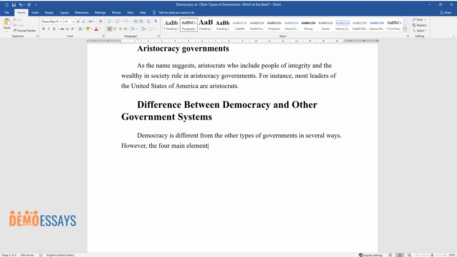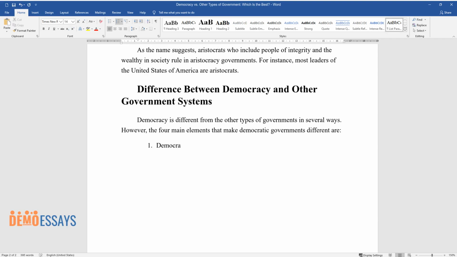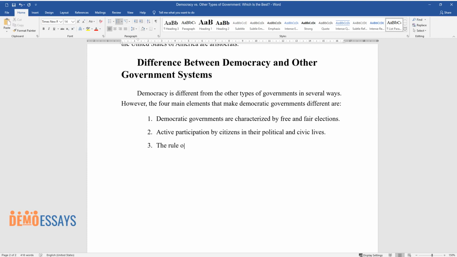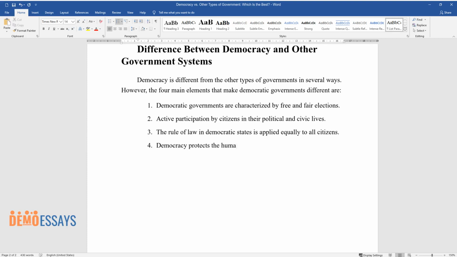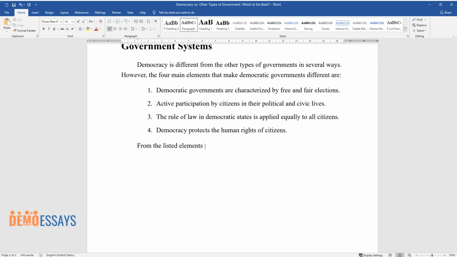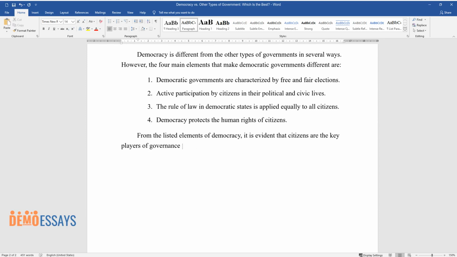However, the four main elements that make democratic governments different are: democratic governments are characterized by free and fair elections, active participation by citizens in their political and civic lives. The rule of law in democratic states is applied equally to all citizens. Democracy protects the human rights of citizens. From the listed elements of democracy, it is evident that citizens are the key players of governance in democratic states.